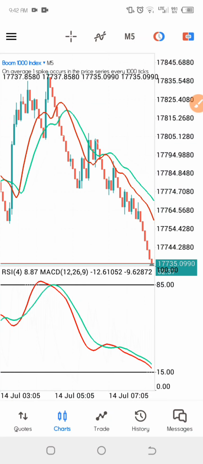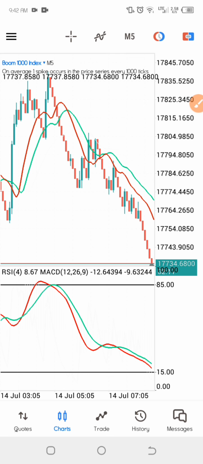In this video, we are going to be talking about this boom and crash scalping strategy. This strategy works perfectly on the 5 minute time frame, and that is the time frame you are going to be using. It is one of the strategies that I call a banger strategy, because it gives you a chance to catch at least 50 to 100 candles.